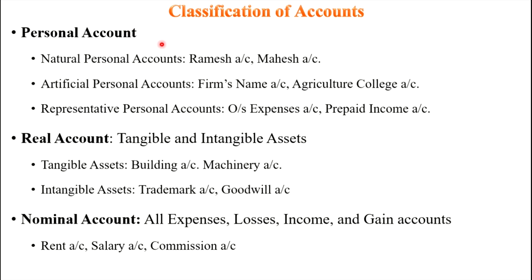Personal accounts are the accounts which are classified again into three parts, that is natural persons, artificial persons and representative personal. Personal account represents a person's account, firm's account or company account. That's why they are classified into natural person account, artificial personal account and representative personal account. Natural person accounts are the accounts which deal with individual persons. For example, Ramesh account, Mahesh account are examples of natural persons account.